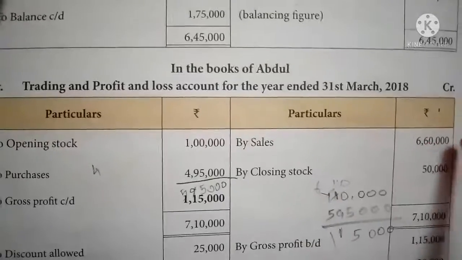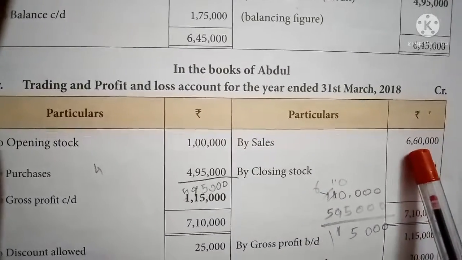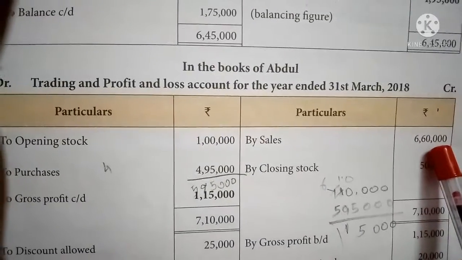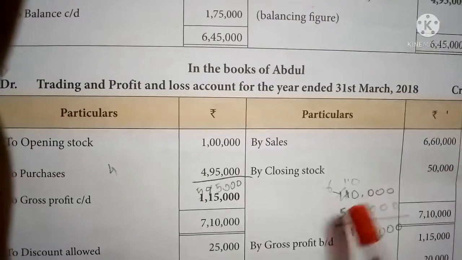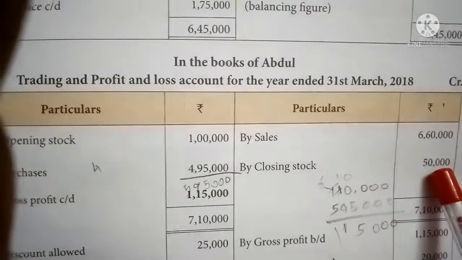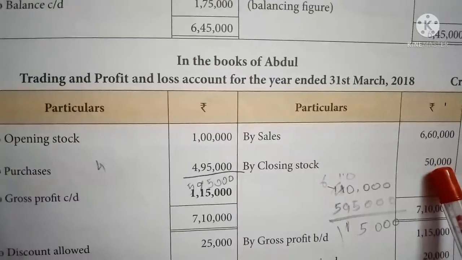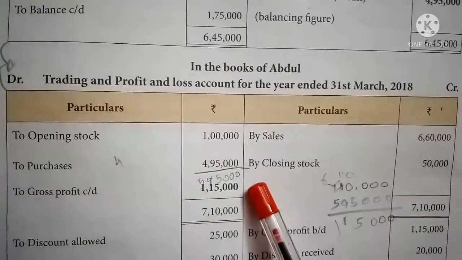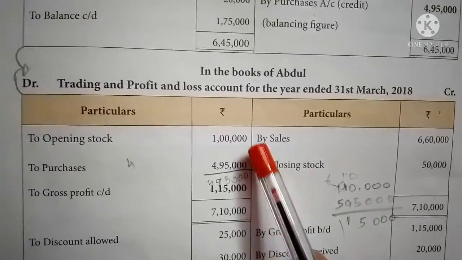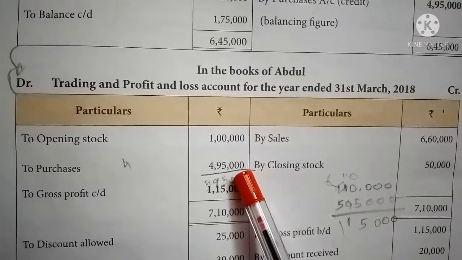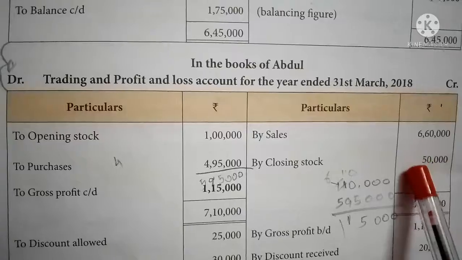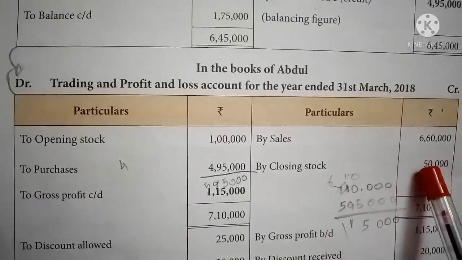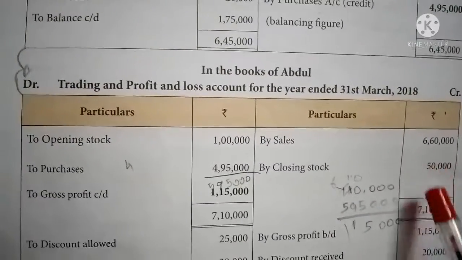By sales, credit sales, we already found out 6,60,000 from the total debtors account. By closing stock, it is also given in the sum itself, 50,000. Now you should balance this ledger trading account. Debit total is 5,95,000. Credit total is 7,10,000. So the highest amount is 7,10,000.